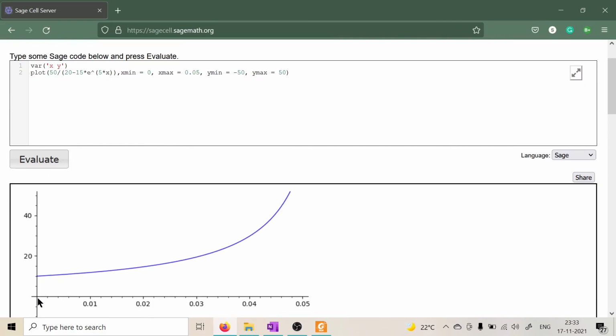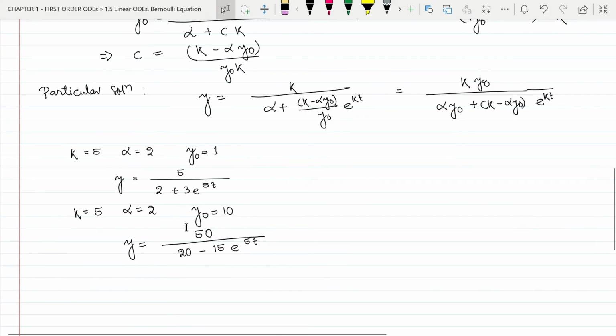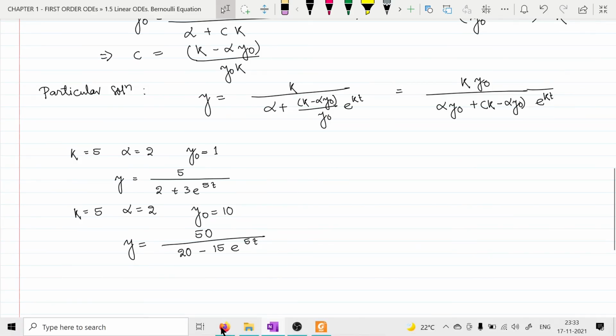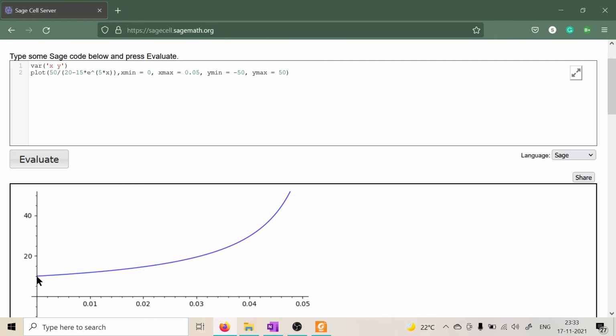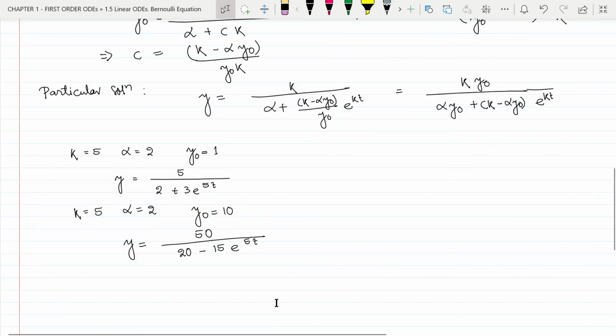You can see at time t equal to 0, the population was 10, exactly the same initial value condition that we have considered while finding this particular solution, and it starts from a population of 10 and grows with increase of time.